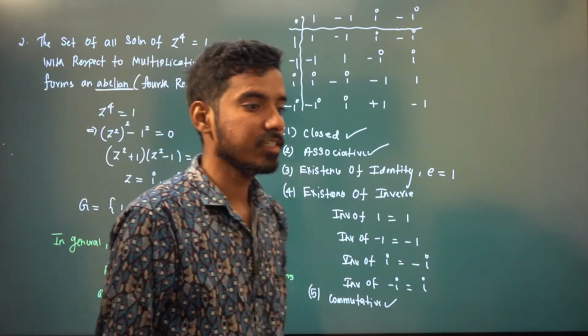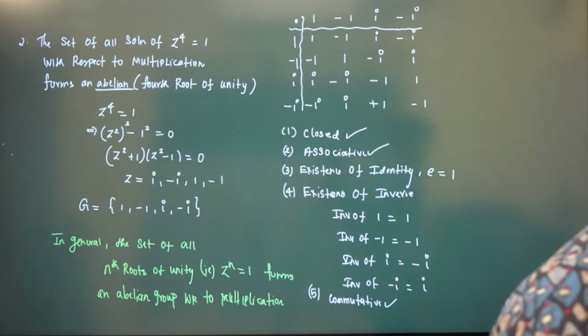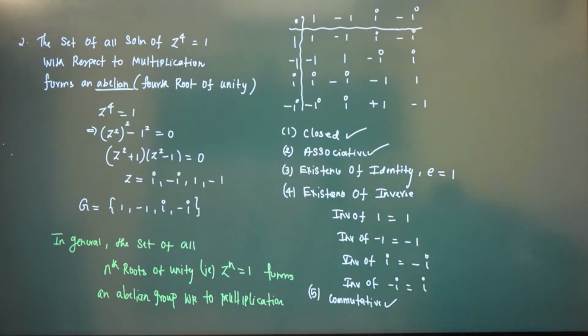So that means you can construct a set G with n elements, whatever you want, and that will form a group. You can construct a set with two elements, z square is equal to 1, so 1 and minus 1. Those two elements will form a group. A set with only one element, just take 1, that will be a group. Solutions of z cube is equal to 1: 1, omega, omega square. That will be a group. All these are finite groups, right? So if you want to construct a group with 10 elements, you just take the solutions of z power 10 is equal to 1, right? Okay, is it clear up to now? Are these two examples of finite groups clear?